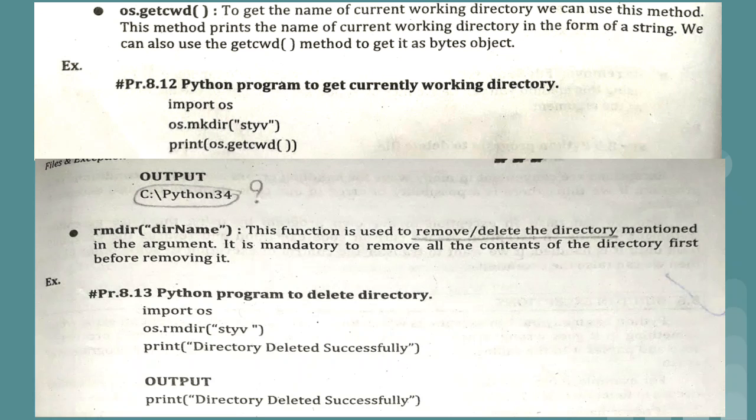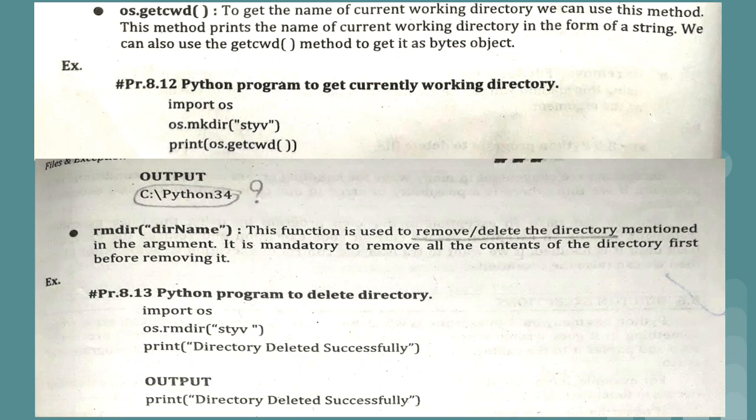That is, in the previous program we have changed the directory. So the same output you will get, because mkdir means we have created the directory. It's not the case that we are currently working in that directory. We have just, with the help of mkdir, created the directory. So if we provide the location of the styv folder which we have created using chdir, then and only then we will get to see the path where this particular directory is present. Otherwise, till then